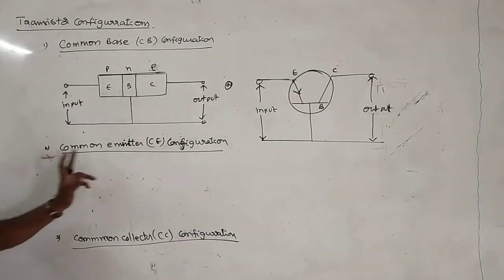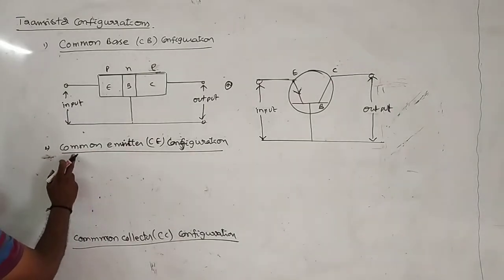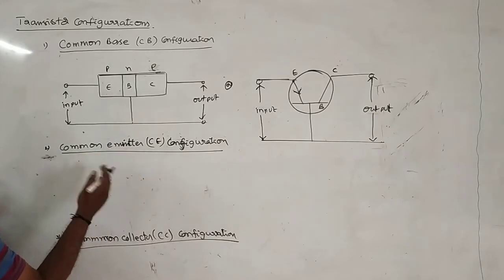Next, in case of common emitter configuration, here the emitter is common to both input and output.